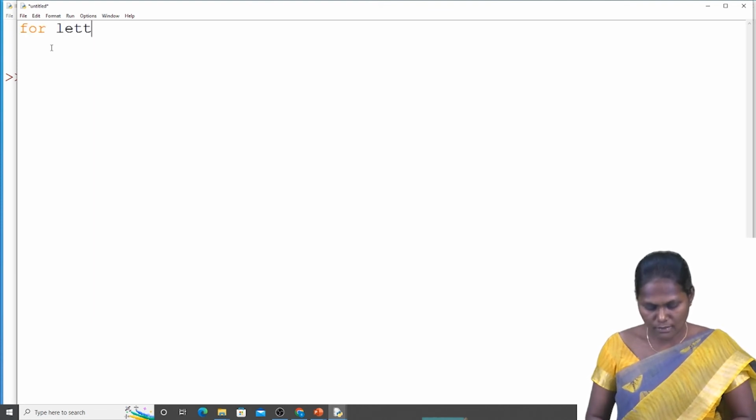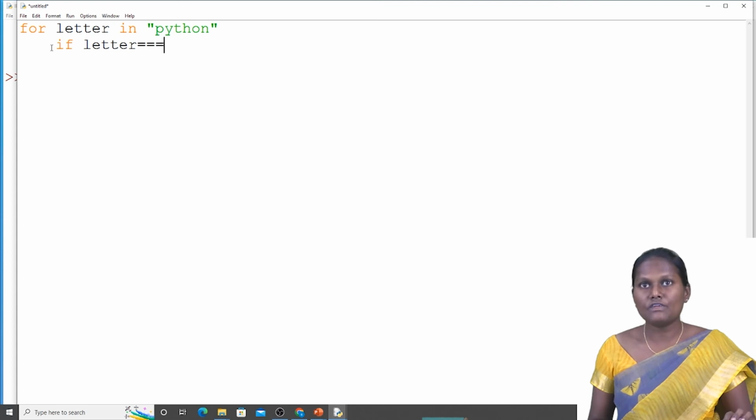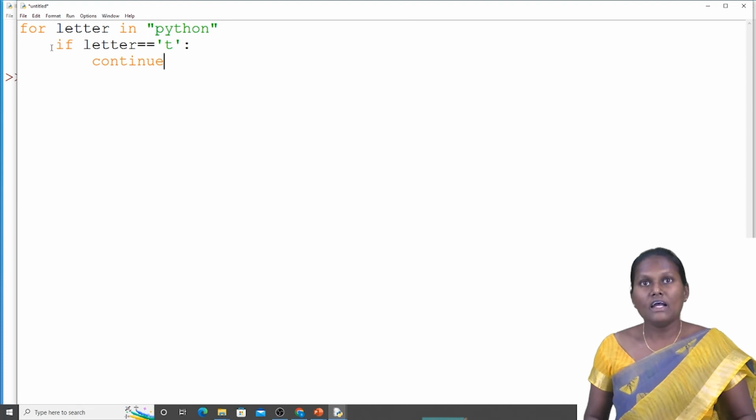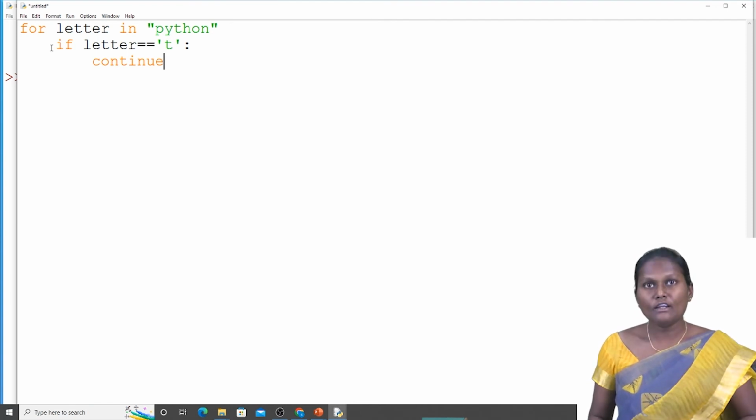For letter in Python. Here I am going to use an if condition: if letter equal to T, I am going to take the letter T. Then continue. If the letter is equal to T, I'll go with continue, and then else.